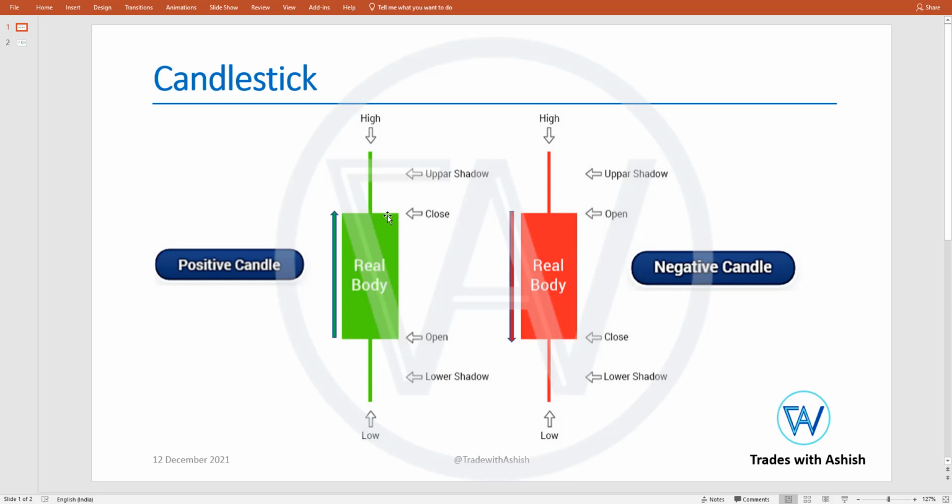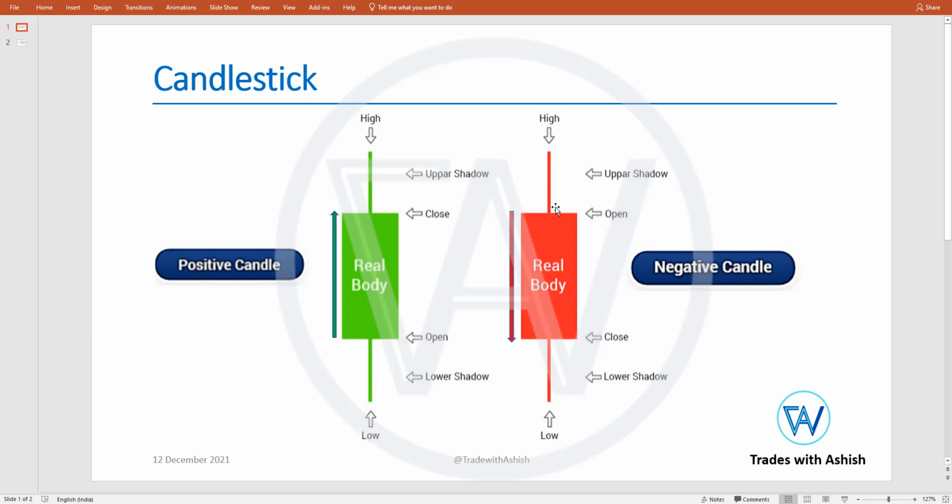Okay, and in the green candle, open happens to be below close, and in the red candle, or bearish candle, close happens to be lower than your open price.